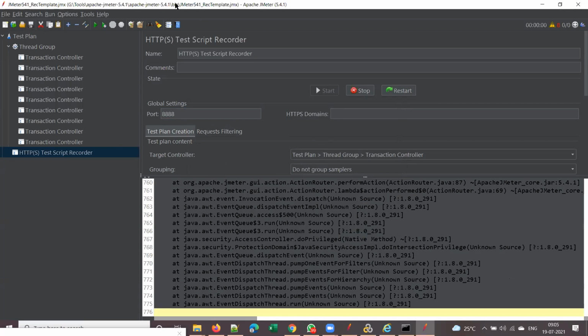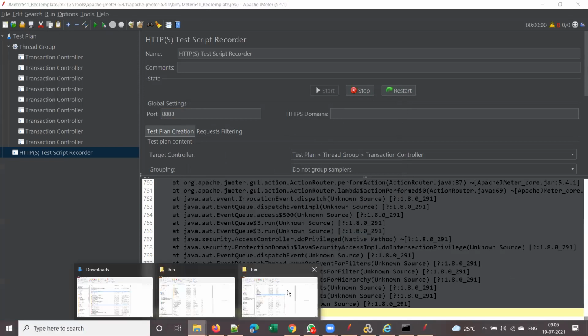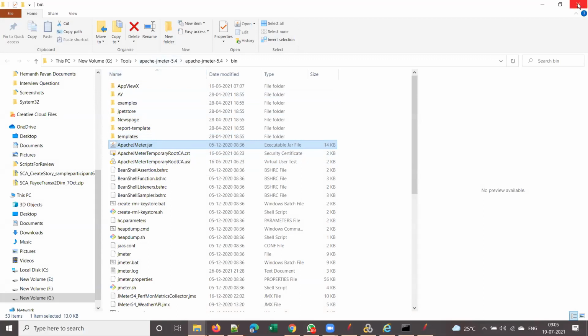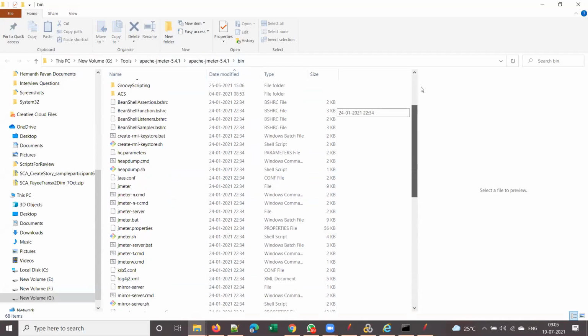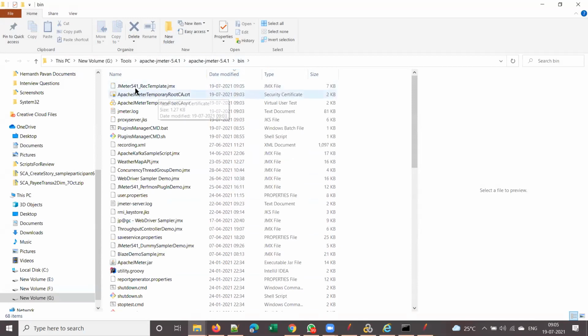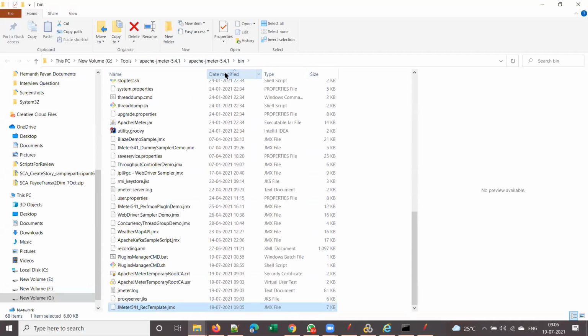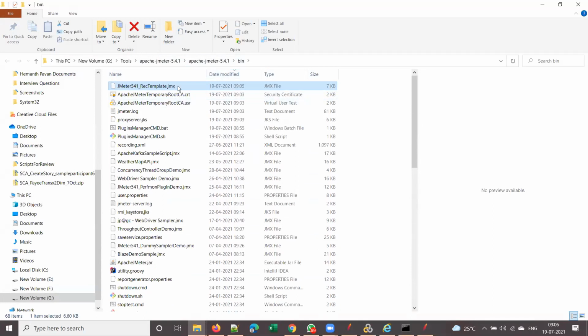It will be saved by default in the bin folder. Let me show you that quickly. Let me go to that 5.4.1 bin. Observe here, by default it is saved in the bin folder. Sort with date modified, and here you can see JMeter 541 recording template. If you sort with date modified, the latest modified file will appear at the top. Understood?